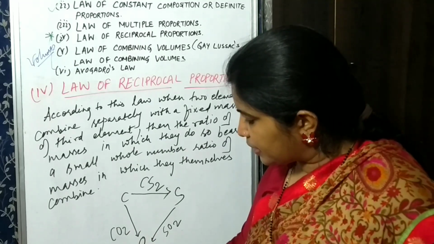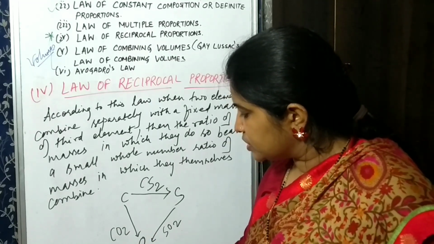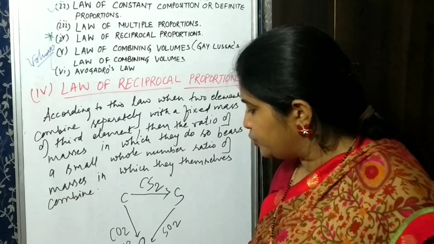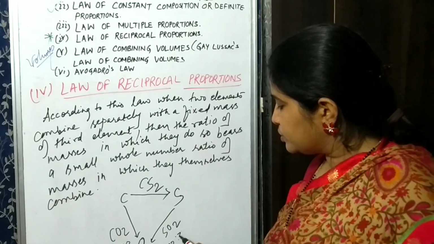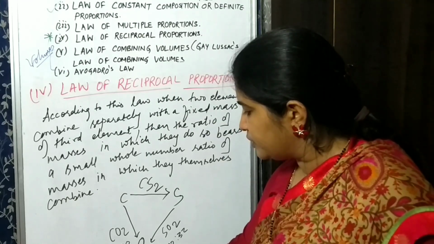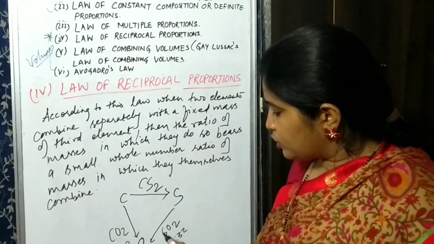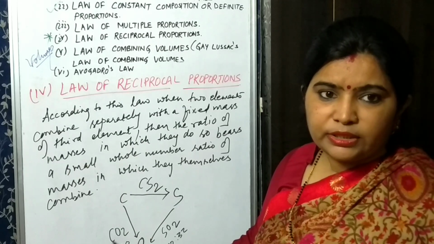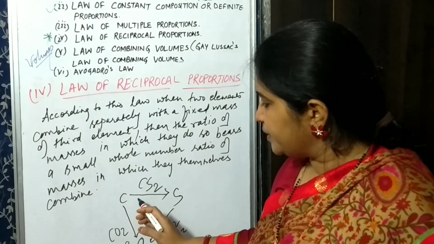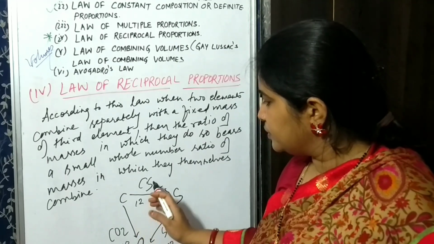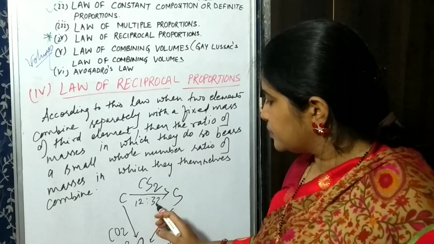See children, here carbon is 12 and oxygen is 32, and sulfur has atomic mass 32. Here the mass of carbon will be 12, sulfur 32.